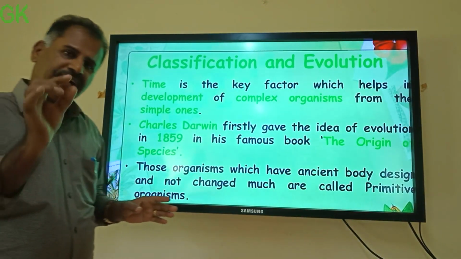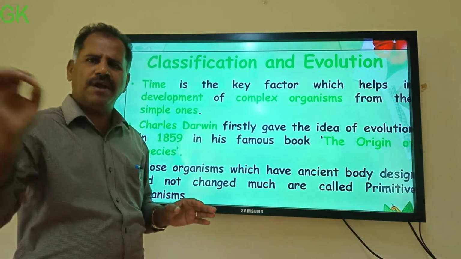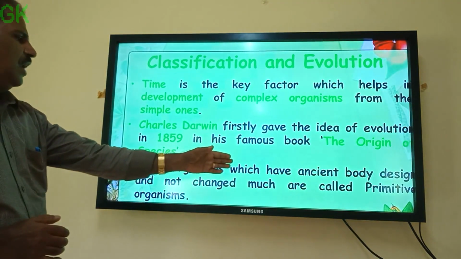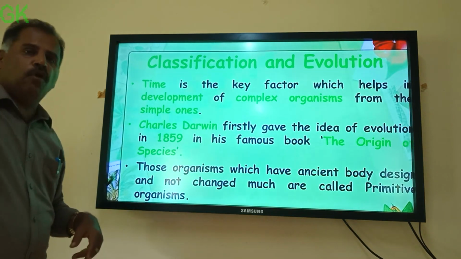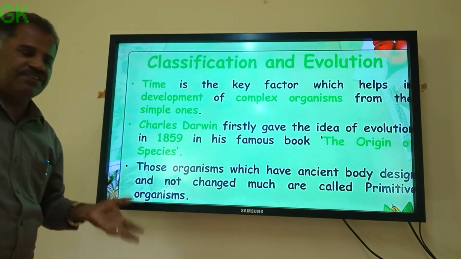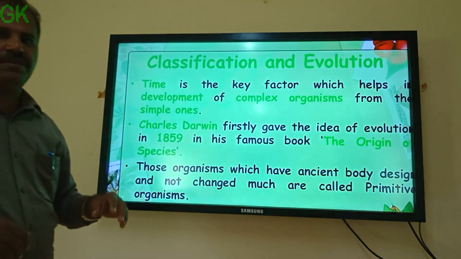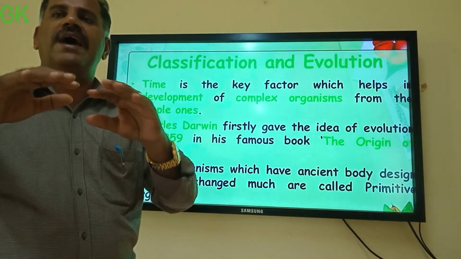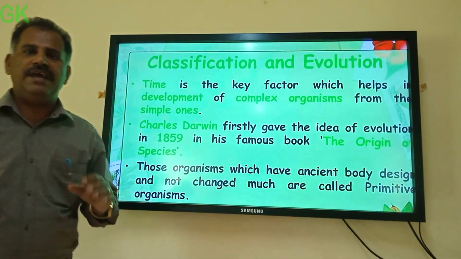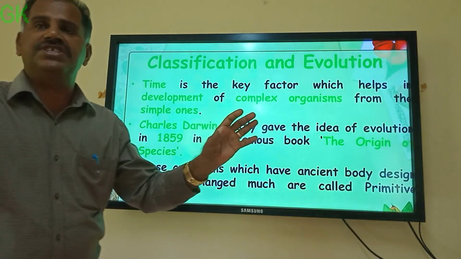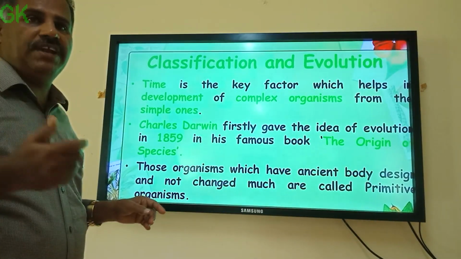And so, what is actually primitive as well as advanced? Primitive organisms have an ancient body design and have not changed much. Organisms with an ancient body design that didn't undergo much change are called ancient organisms.